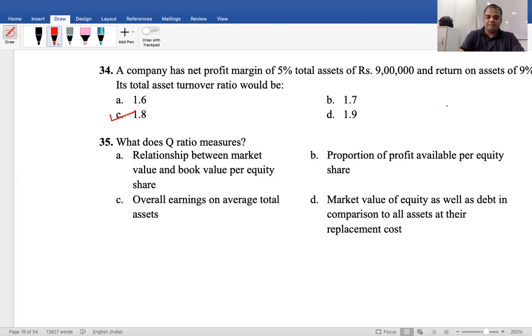What is the right answer? Market value of equity as well as debt in comparison to all assets at replacement cost is called Q ratio.